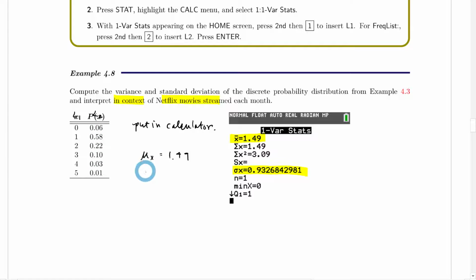So the standard deviation with respect to the probability distribution is 0.93. I rounded to 2 decimals, but really, since the movies are in whole numbers, we would appropriately round the mean to 1.5 and the standard deviation to 0.9.